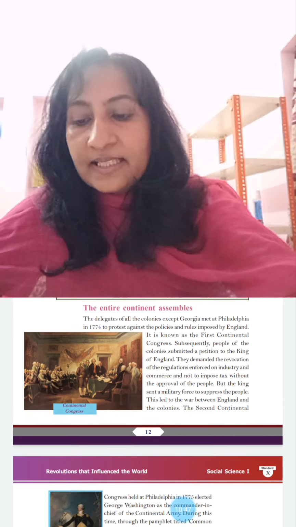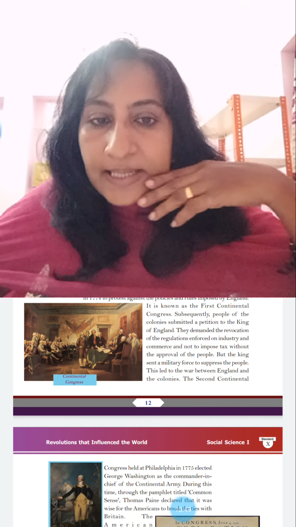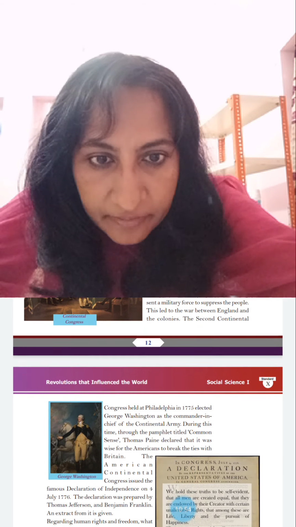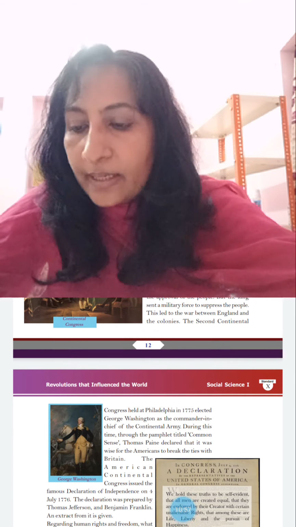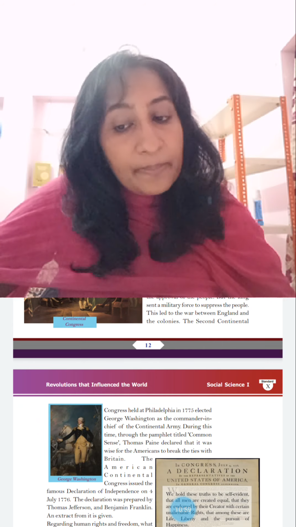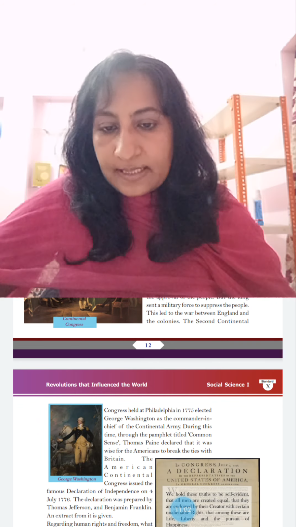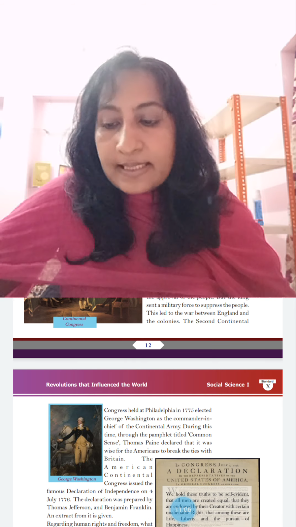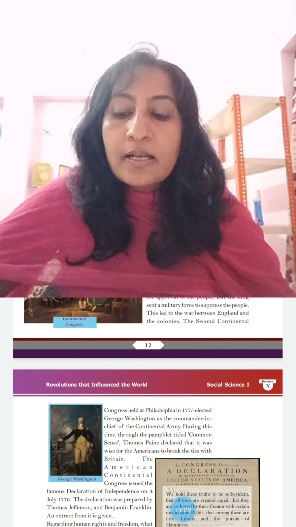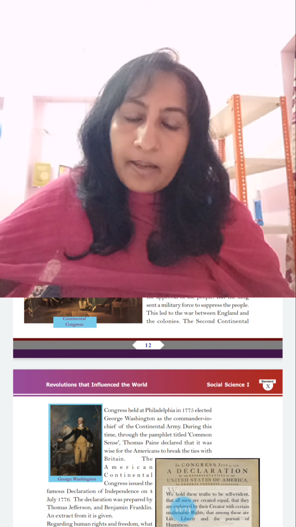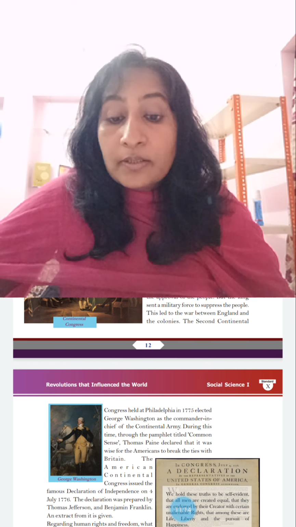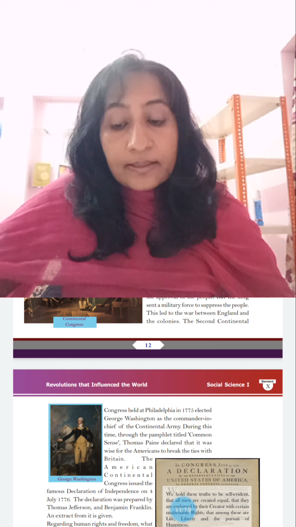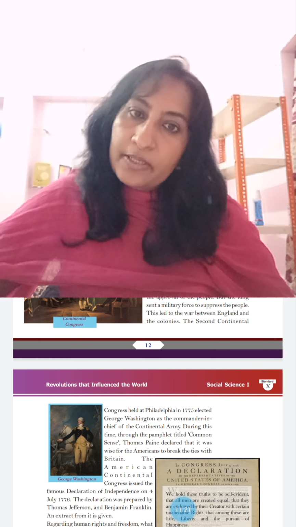The Second Continental Congress, held at Philadelphia in 1775, elected George Washington as Commander-in-Chief of the Continental Army. During this time, through the pamphlet titled Common Sense, Thomas Paine declared that it was wise for the Americans to break the ties with Britain. The American Continental Congress issued the famous Declaration of Independence on 4th July 1776. The declaration was prepared by Thomas Jefferson and Benjamin Franklin.